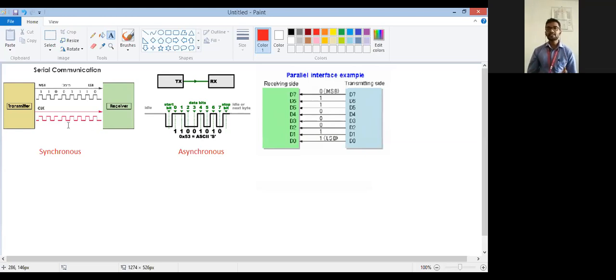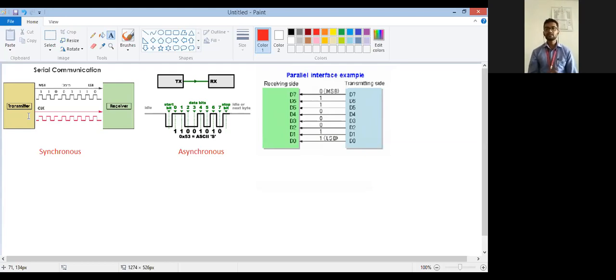It can be the case that if this side is the master, the master always transmits the clock to the slaves. If the slave is transmitting data, still the clock is supplied by the master. So the master always supplies the clock. Whether the master is receiving or transmitting, in both cases the master device supplies the clock. Now, what is meant by master? What is meant by slave?